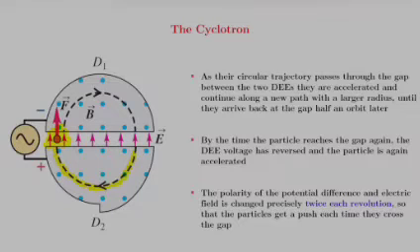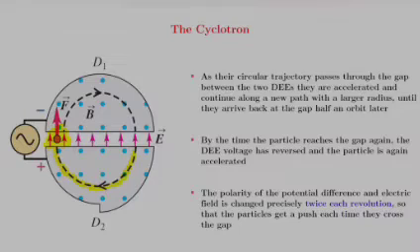As their circular trajectory passes through the gap between the two Ds, D1 and D2, they are accelerated and continue along a new path with a larger radius until they arrive back at the gap half an orbit later. By the time the particle reaches the gap again, the D voltage has reversed and the particle is again accelerated. The polarity of the potential difference and the electric field is changed precisely twice in each revolution, so that the particle gets a push each time it crosses the gap.